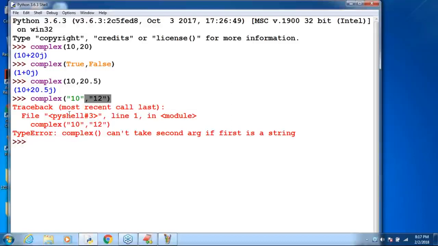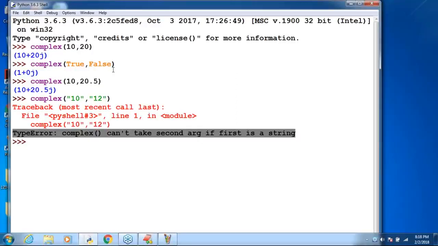By mistake, if you pass a second argument, immediately you will get an error. That's all. All these loopholes you can review once again, but just be aware there is a complex function to convert other types to complex type. That knowledge is more than enough, sir. If you are interested, you can do the analysis of these internal loopholes.